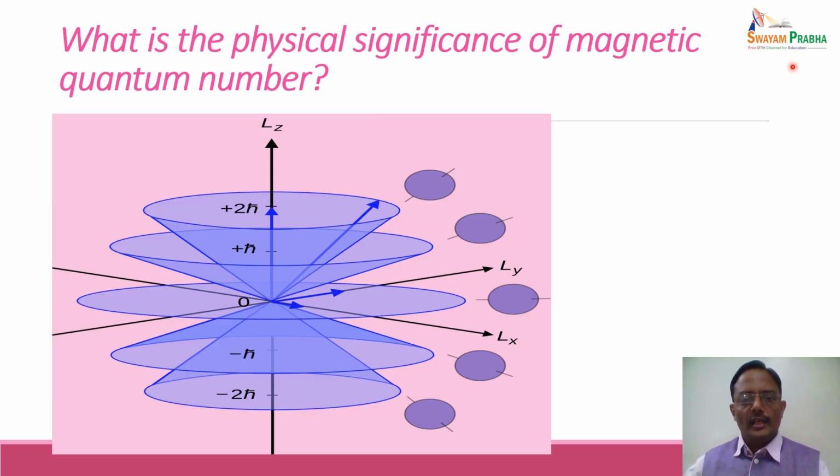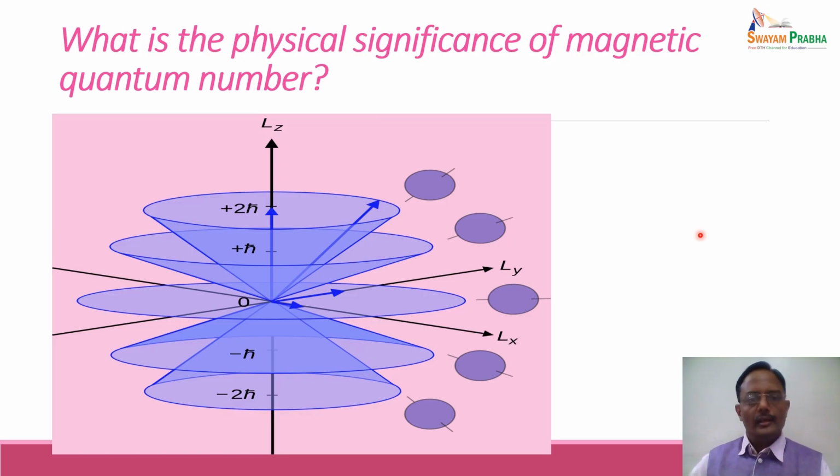But when it is placed in a magnetic field, because the electron is continuously revolving around its own axis, it is behaving as a bar magnet. And when such a bar magnet is placed in an external magnetic field, suppose the external magnetic field is applied along the z-axis, then there are a number of possibilities. The electron can align its orientation in the direction of the magnetic field or opposite to the direction of the magnetic field, or it may not get affected at all.